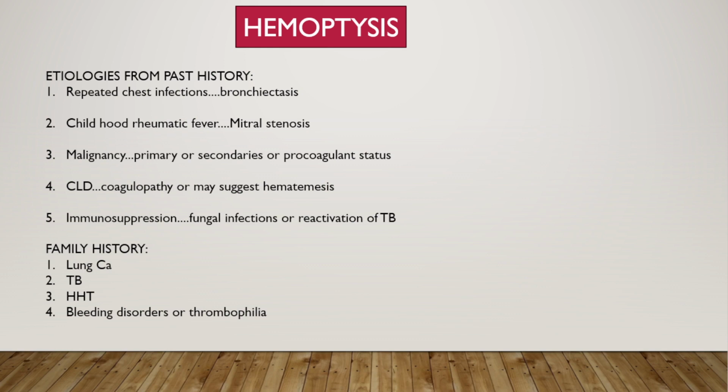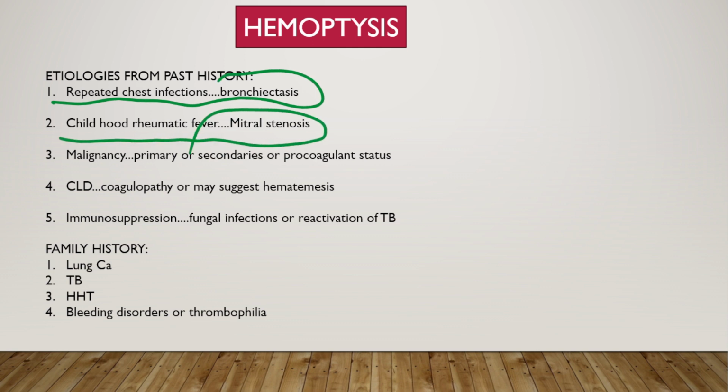Then in the past history, we will ask about previous chest infections, which will point toward bronchiectasis, and childhood rheumatic fever, which will point toward mitral stenosis causing hemoptysis. We will ask about previous malignancy, which can be lung malignancy or secondary malignancy leading to hemoptysis.